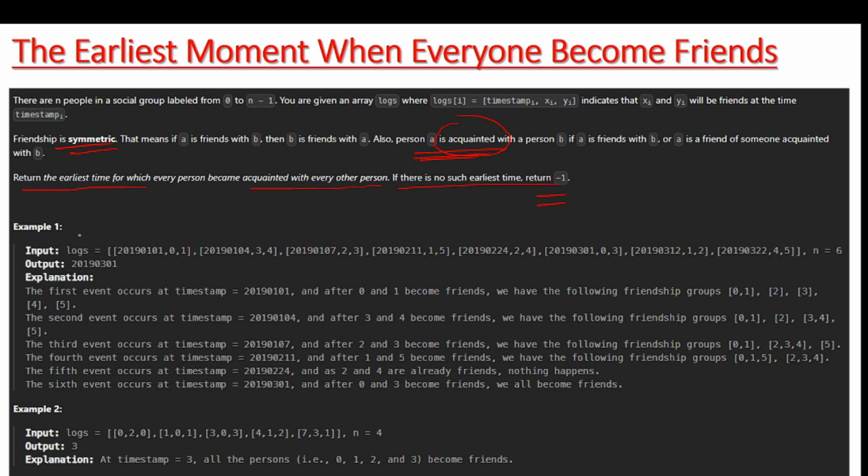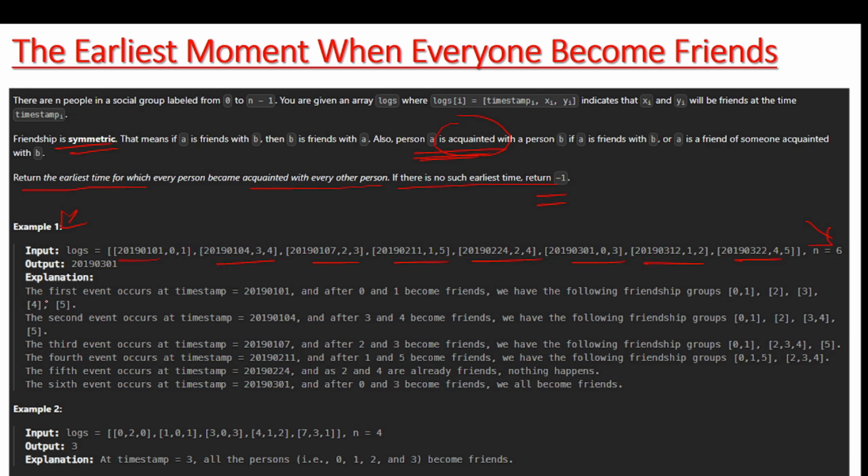Let's suppose we have been given an example here. In this example, in logs, we have given a timestamp, and 0 and 1: 0 is a person, 1 is another person, x and y, and this is the timestamp. Like that we have given many persons' relationships and timestamps here. The total number of persons is n equal to 6, and we have to find the timestamp.